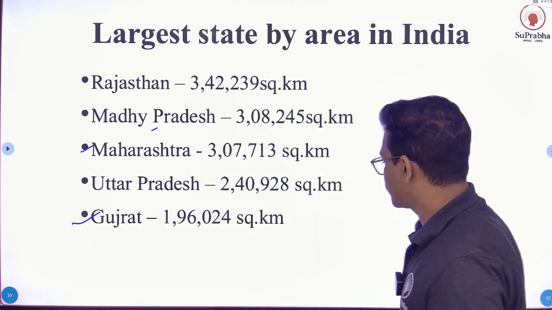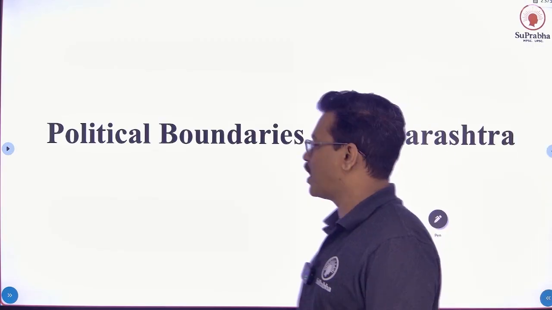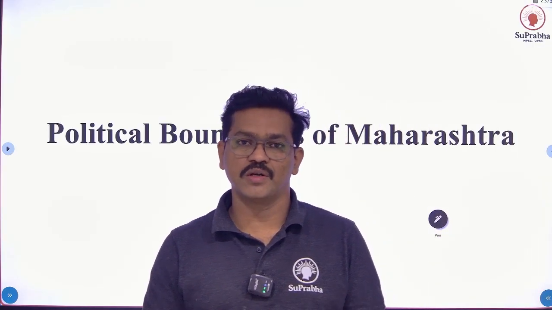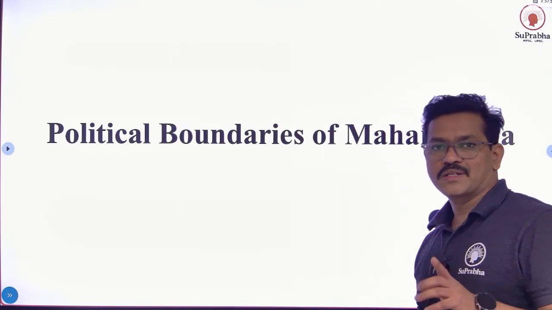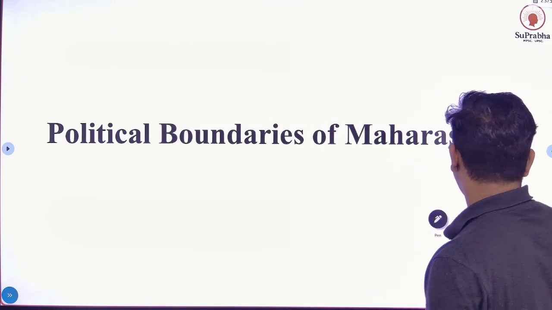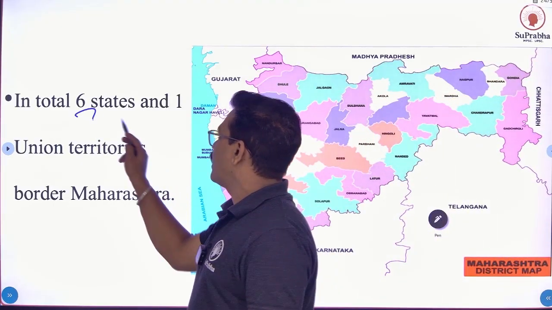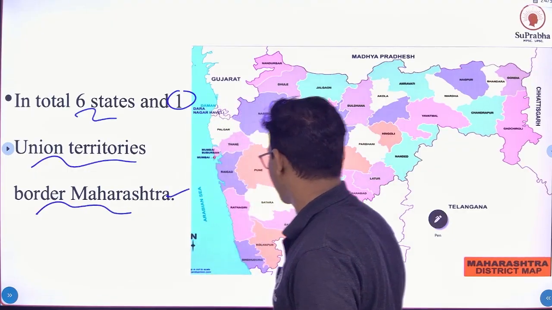Okay, so let's go on to our next point, political boundaries of Maharashtra. Maharashtra's neighbor states, Maharashtra's neighbor union territories. Okay, questions have been asked on this also. Okay, so let's start. In total 6 states and 1 union territories border share with Maharashtra.